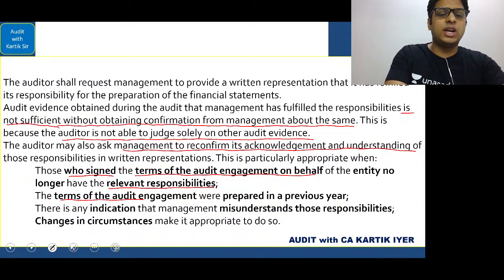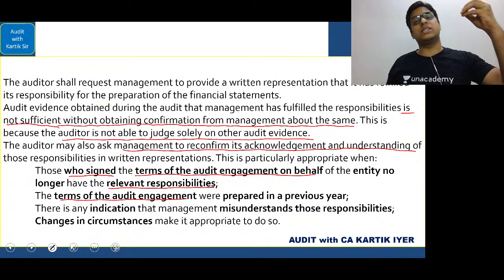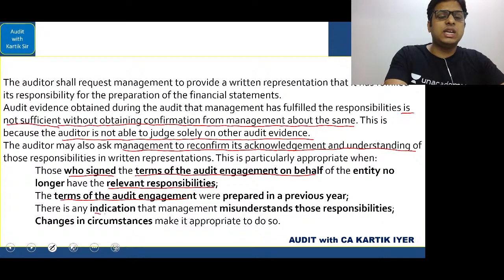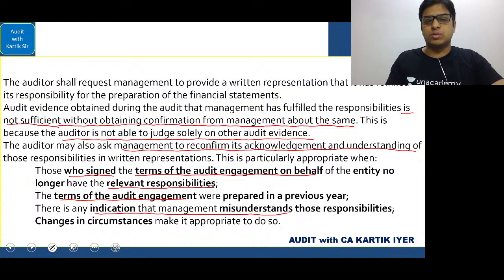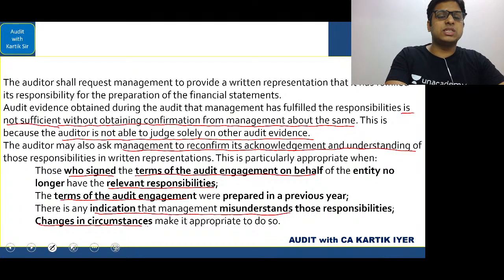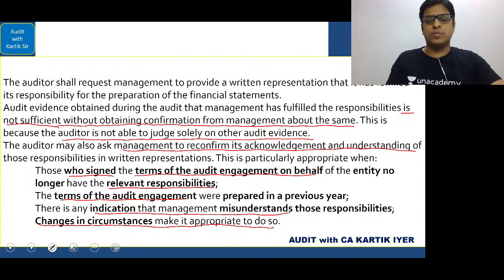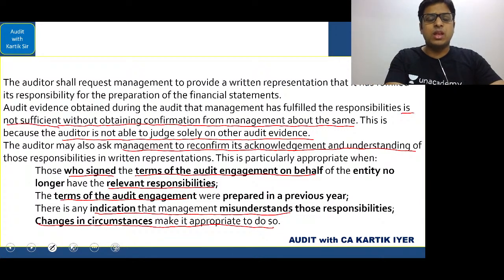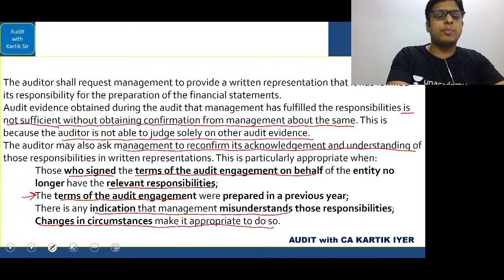The terms of the audit engagement were prepared in a previous year. So terms are prepared in the previous year and we want some change in the current year. Some changes are required. There is any indication that the management misunderstands the responsibilities, management is not clear about the responsibilities, or changes in circumstances make it appropriate to do so. Changes in circumstances can be changes in law, changes in business, expansion and all these things. So here, the correct reason in this case will be the terms of the audit engagement were prepared in the previous year.